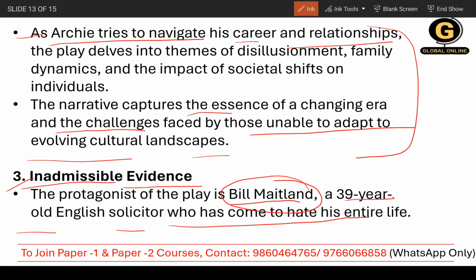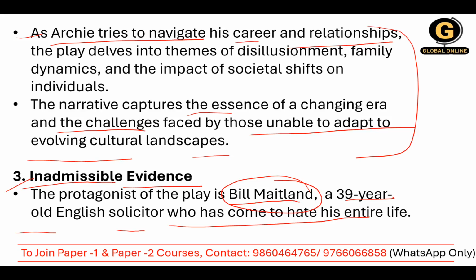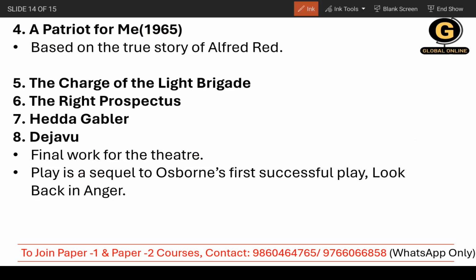Now the fourth work is A Patriot for Me, 1965. The only important thing to remember here is that it is based on the true story of Alfred Redl.